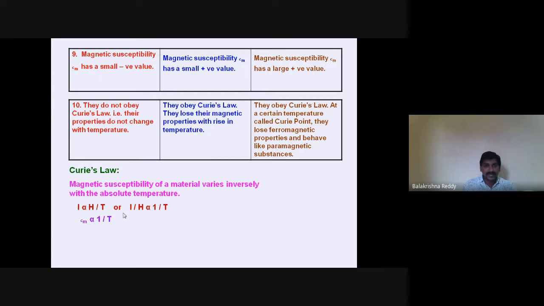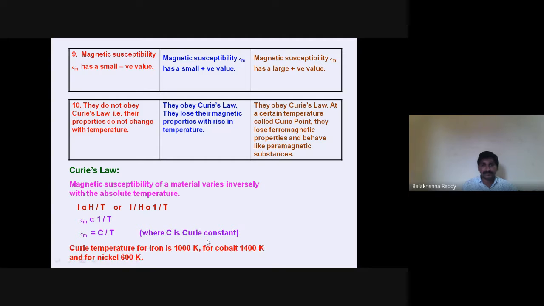So we know that I by H gives us the susceptibility. When you write I by H, that is directly proportional to the reciprocal of temperature. So when I remove the proportionality, I get a constant that is called the Curie constant. Curie temperature is different for different materials.